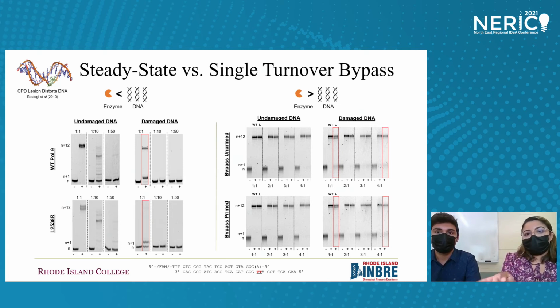On the right top panel, we have the ratios flipped to mimic single turnover conditions. And here theta was titrated in increasing concentrations, and we found that again at the 1-to-1 ratio, the variant stalled. Taking these two pieces of the puzzle, we see that the L2538R variant shows an altered repair pathway, and completely understanding its altered mechanisms can help us identify potential biomarkers or develop potential therapeutics in the future. We'd like to thank our collaborators, our PI, and RI-INBRE for funding this research.